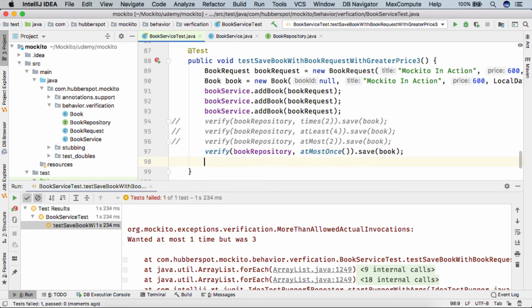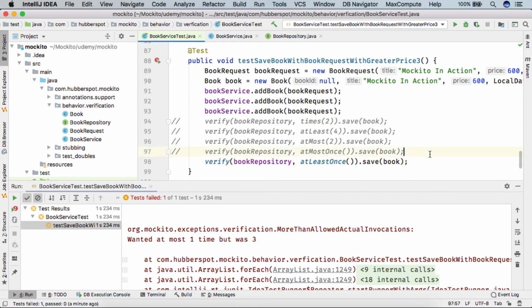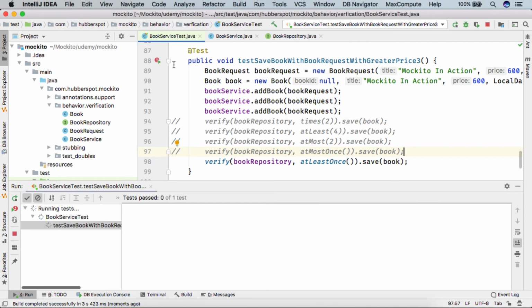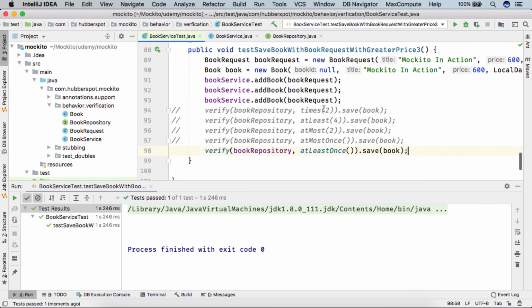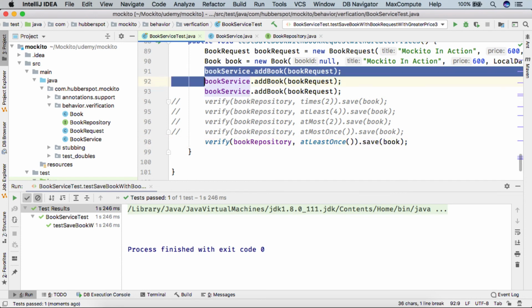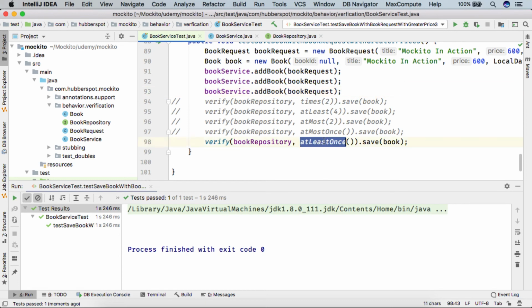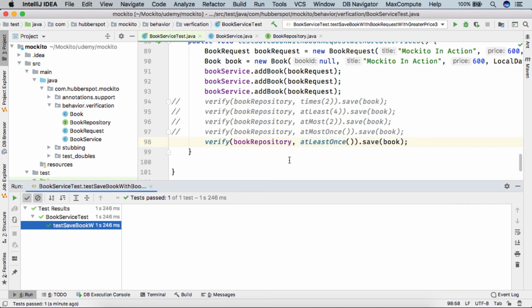And there is one more method, which is at least once. If I run the test case now, you see the test case ran successfully because when we called addBook method 3 times, save was called 3 times, and we are simply verifying that save should have been called at least once, which is true. Therefore the test case ran successfully.